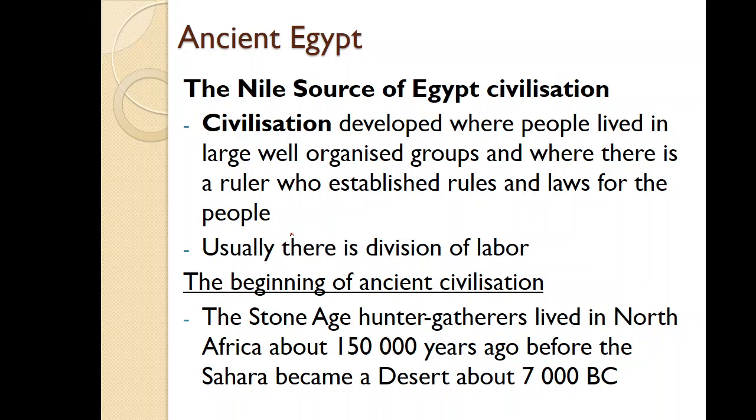Okay, so empires were ruled by emperors and kingdoms by the kings and the queens. The beginning of ancient civilization in ancient Egypt. So the Stone Age hunter-gatherers lived in North Africa about 150,000 years ago, before the Sahara became a desert, about 7,000 BC. So all this happened before the birth of Christ, or before Common Era.